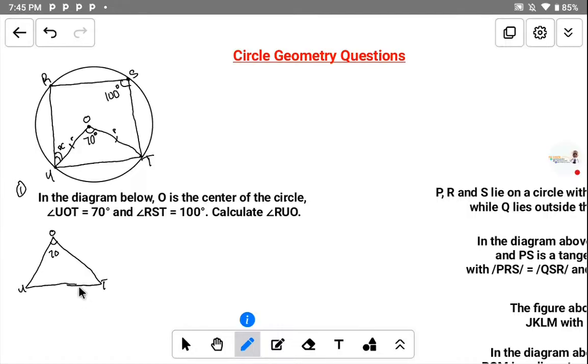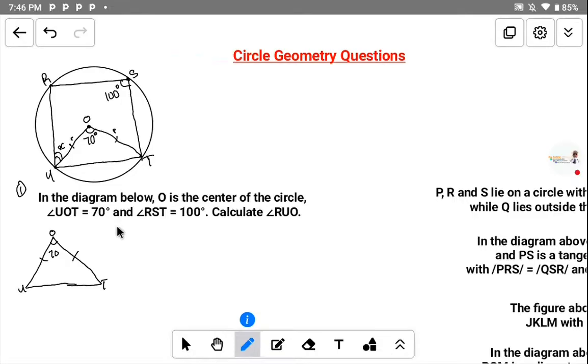Now, in order to solve that, since this side and this side are radii, they are equal. So what type of triangle is this? It has two sides equal. That is called an isosceles triangle. If you don't know the type of a triangle, if you don't identify shapes very well, you find it difficult to solve questions under circle geometry.